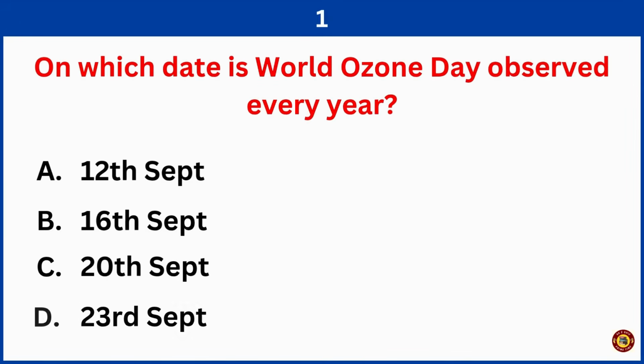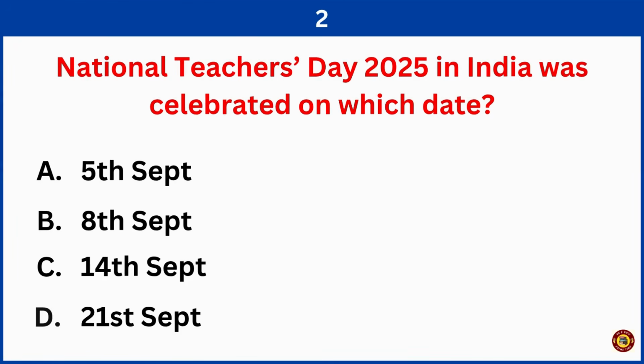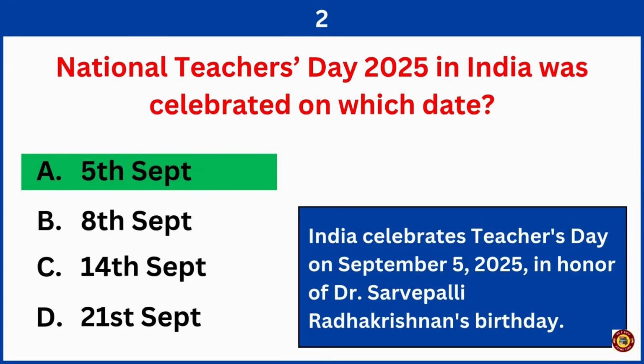On which date is World Ozone Day observed every year? Correct answer is option B, 16th September. National Teachers' Day 2025 in India was celebrated on which date? Right answer is option A, 5th September.